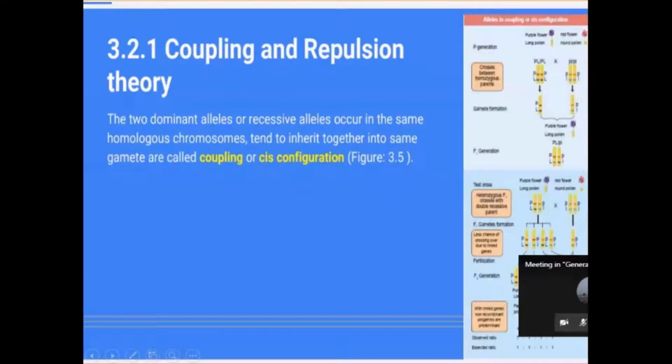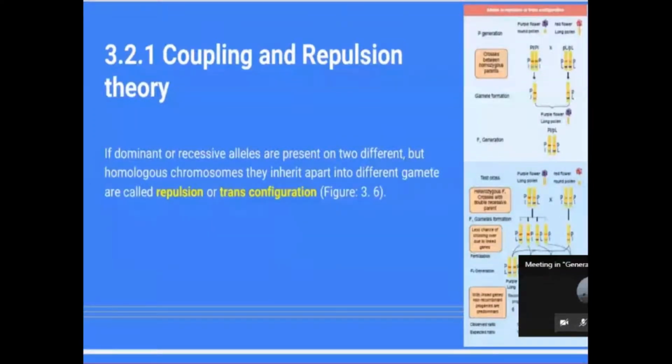That's why they expected a 1:1:1:1 ratio, but instead they got 7:1:1:7, because the genes show coupling. Coupling means the genes lie very close to each other during gamete formation. As a pair only they will segregate. And another term is also given for coupling, what is that now? Cis configuration. You will get one more question. What is cis configuration? It is the tendency of genes to inherit together, to inherit as a group, as a pair. Now it is called the coupling theory.